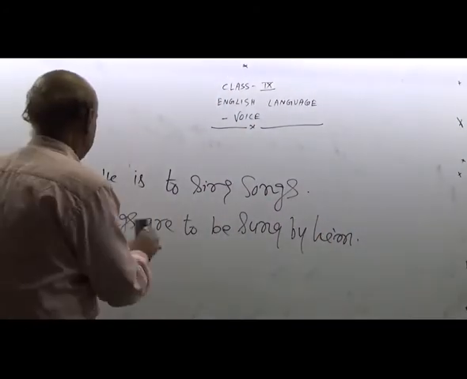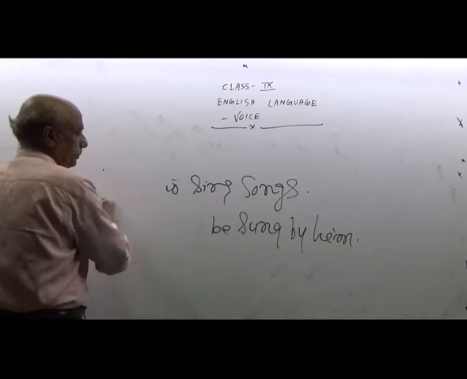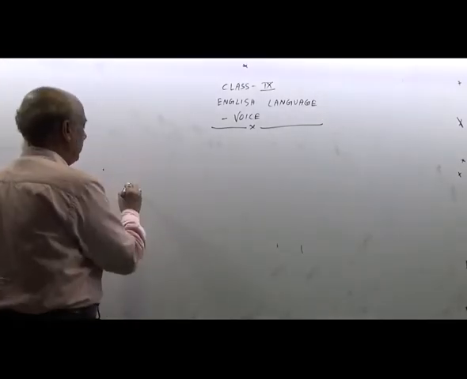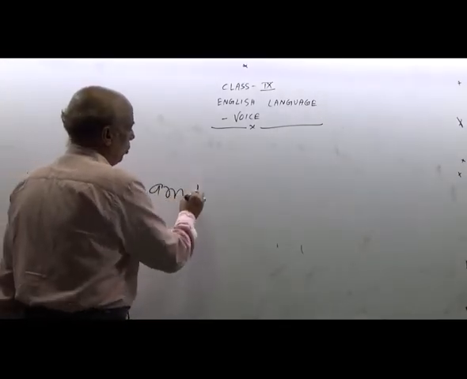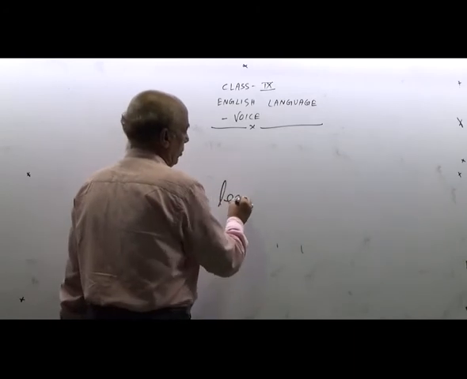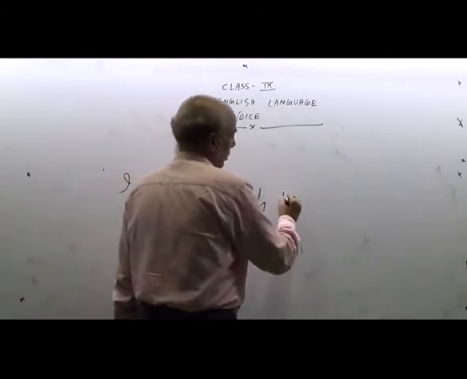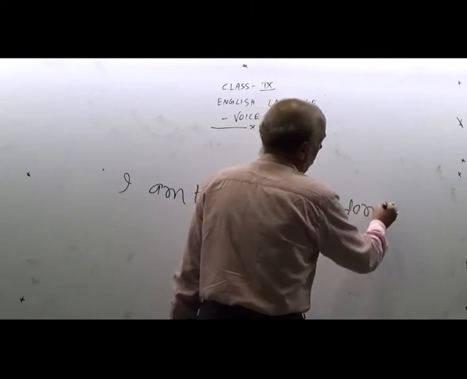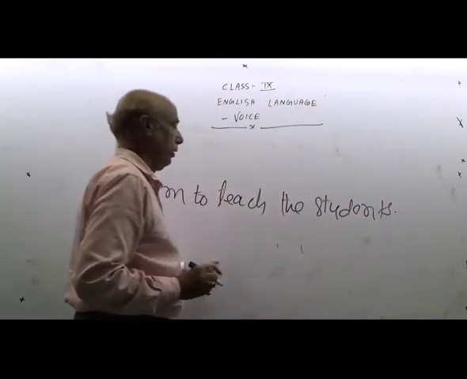Now, I am to teach the students. Next, I am to teach the students.